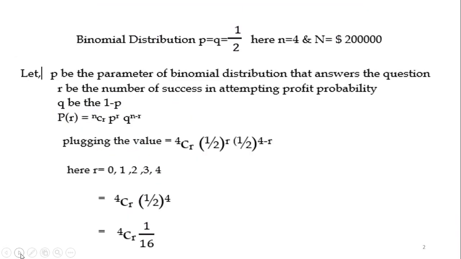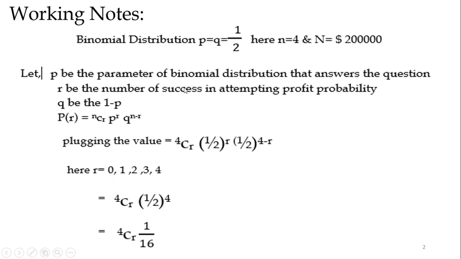Let's start. In order to solve the above questions, I'm going to use the binomial distribution function, which is my working note. Binomial distribution function, P equal to Q equal to half. Here, small n is the project recovery period, and capital N is the capital budgeting or the projected monetary value. Let P be the parameter of the binomial distribution.